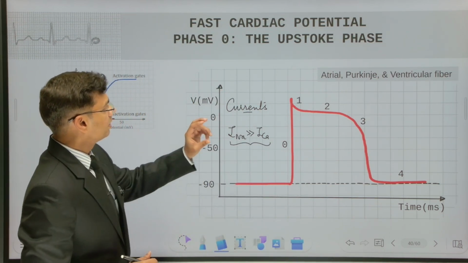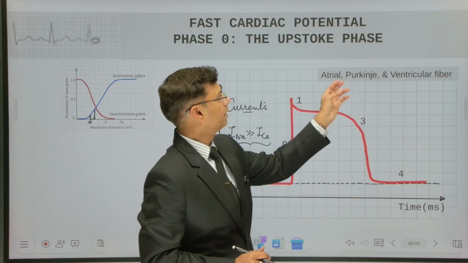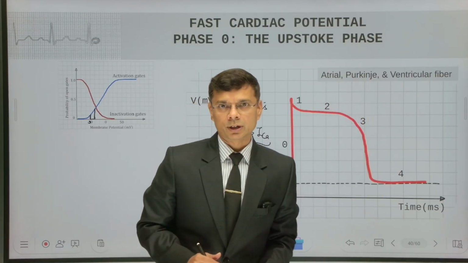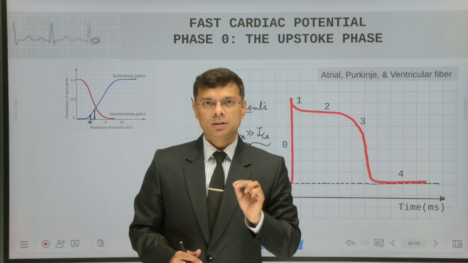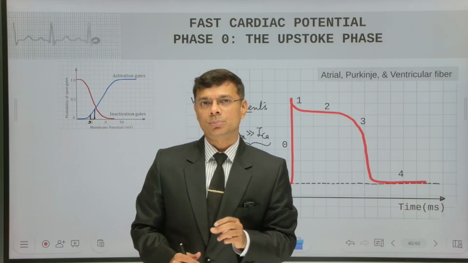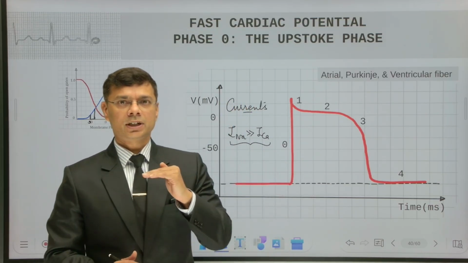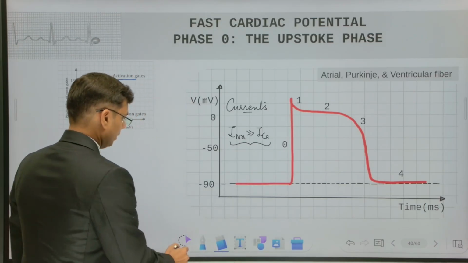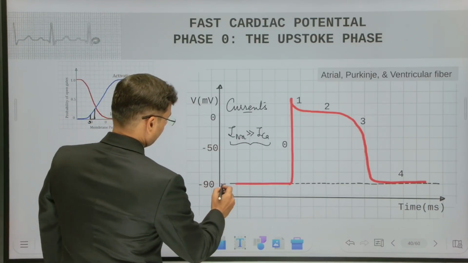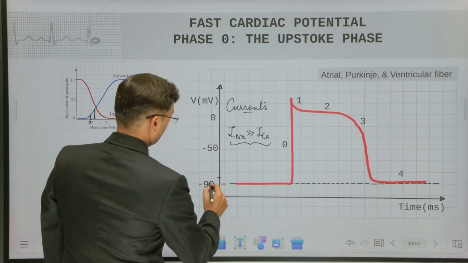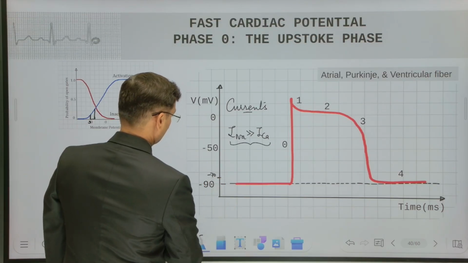Once these fibers, atrial fiber, Purkinje fiber or ventricular fiber, get stimulated by some means, the membrane potential will depolarize a bit, meaning it will get less negative. So we can say this minus 90 millivolt potential will come to, let's say, minus 70 millivolt.